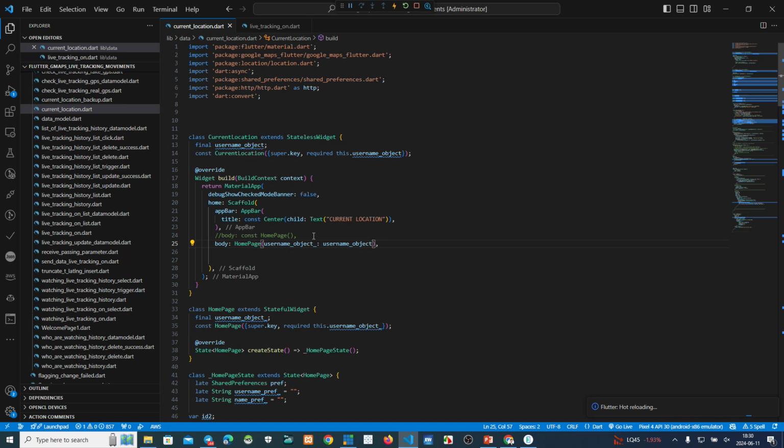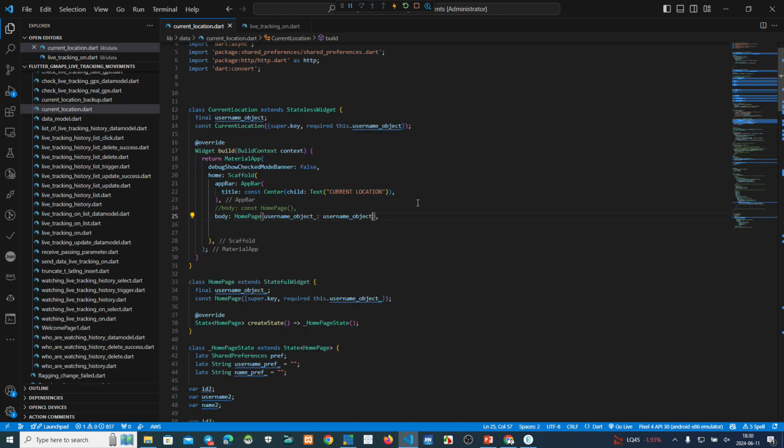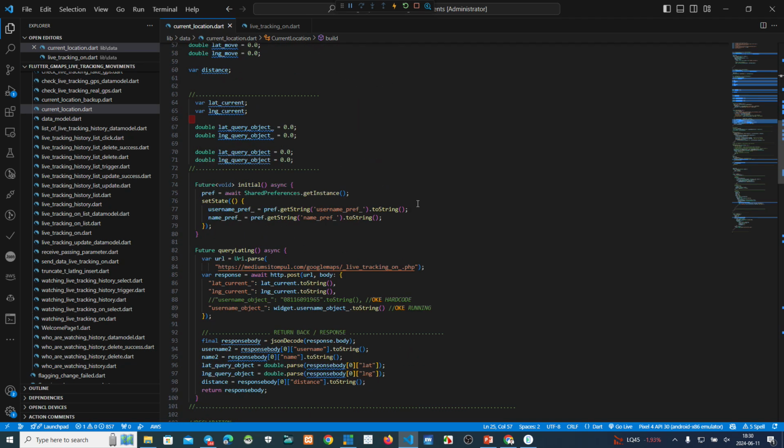This is a script for receiving a parameter from the previous page. Okay, after we receive this parameter, and then on this one, okay, the red color has cleared.